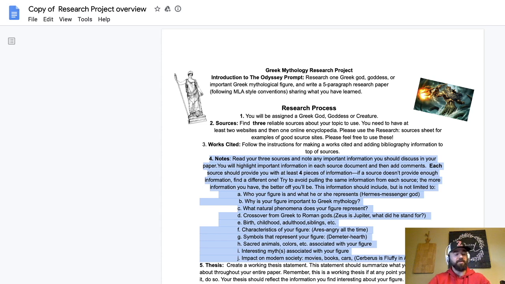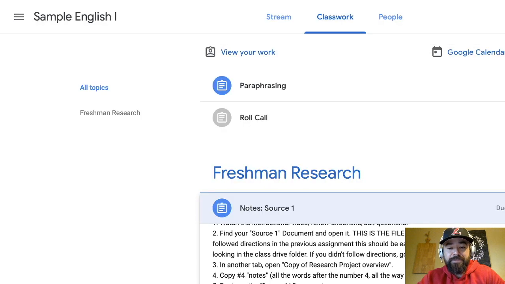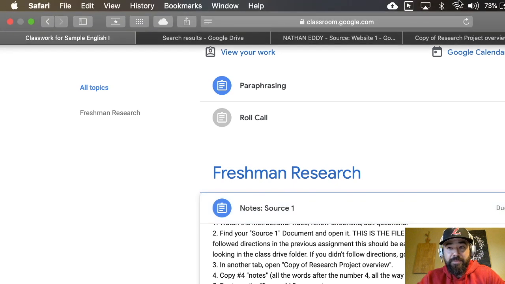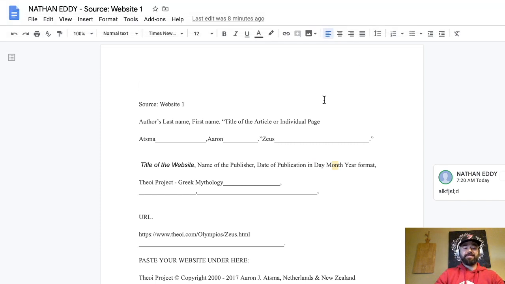And remember there's different ways to copy and paste. I'm going to do the Command C thing, or Control C for you Windows people. And then it tells me to paste on my source 1 document. So I've already got that opened up. And I'm just going to paste that up here at the top.